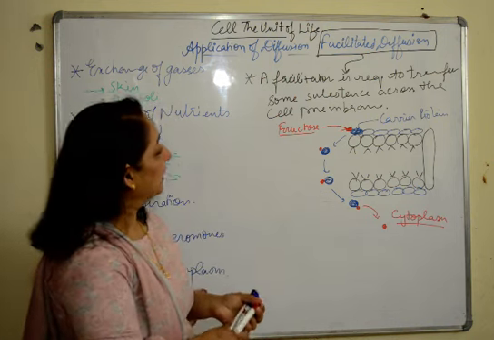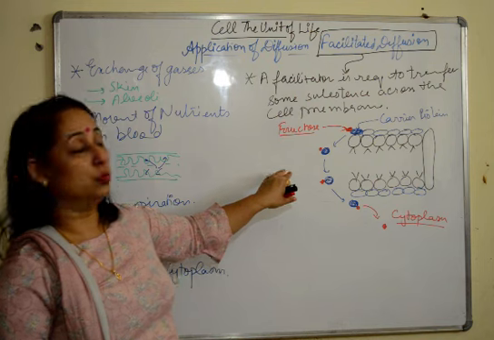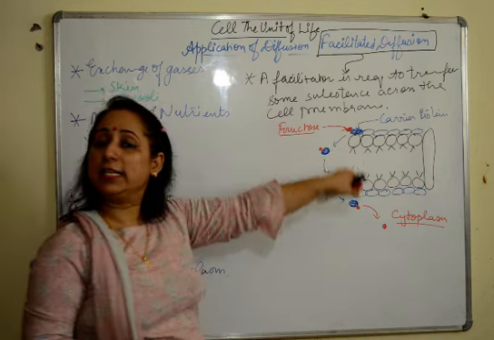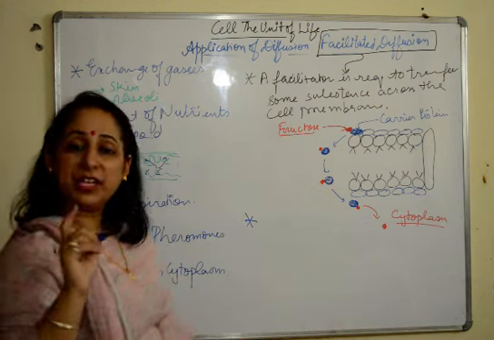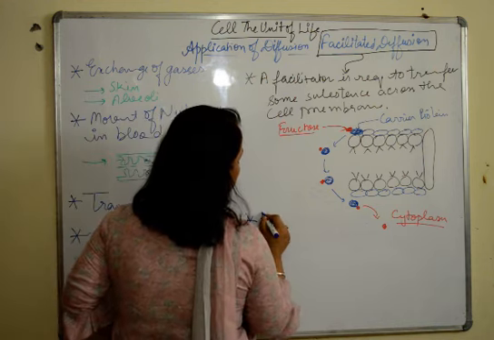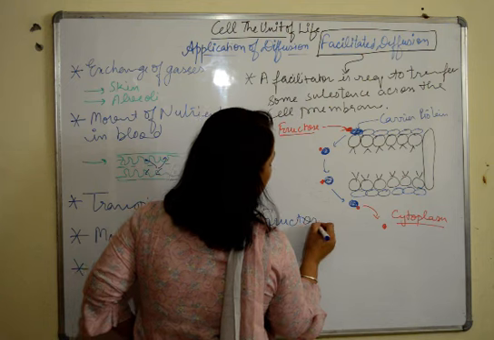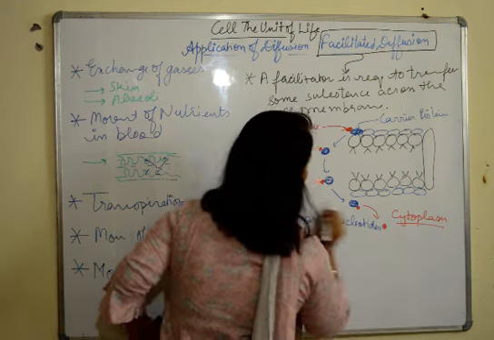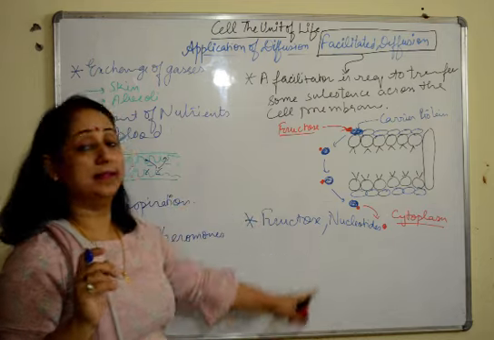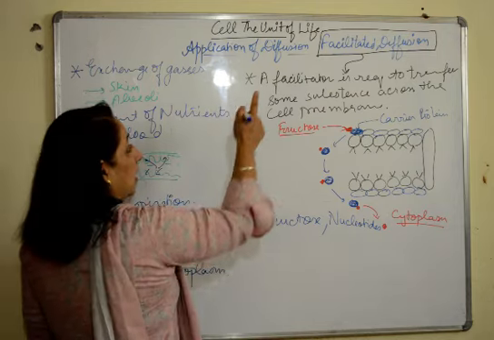Now you would have very well understood why we call it facilitated, because this carrier protein is carrying this substance. There are a few substances which require facilitated diffusion, that is fructose, some nucleotides, etc. So these can be transported like this by carrier proteins.